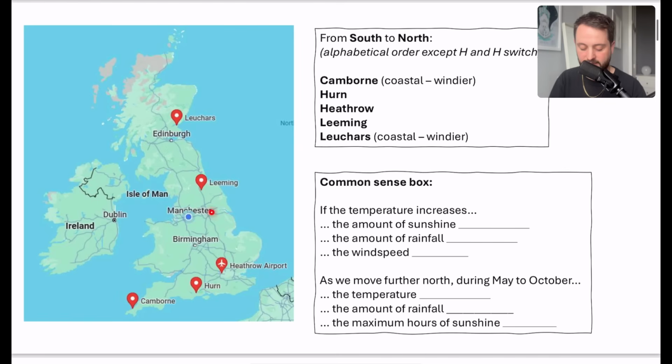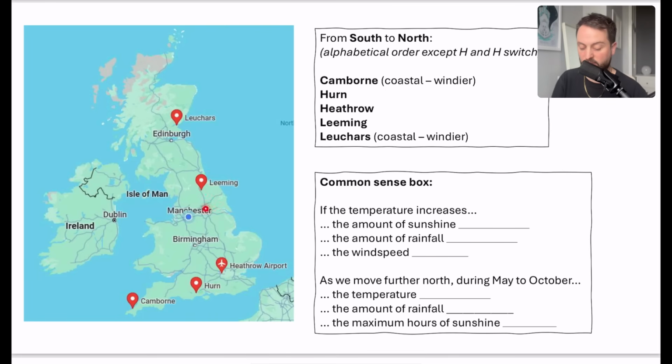There are 5 different UK stations that we need to know. The thing they seem to be quite interested in asking about is their locations on the map, from either north to south or south to north. I've got them on the map here. The way I remember where they go is that they are in alphabetical order, apart from Herne and Heathrow, which are the wrong way round in terms of the alphabet. So from the most south, it goes Camborne, then Herne, then Heathrow, then Leeming, and then Leuchars, which is actually up in Scotland.